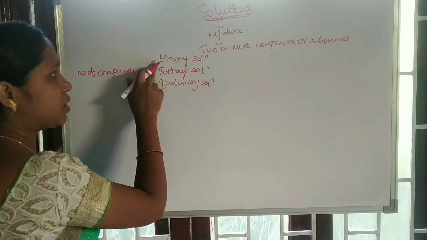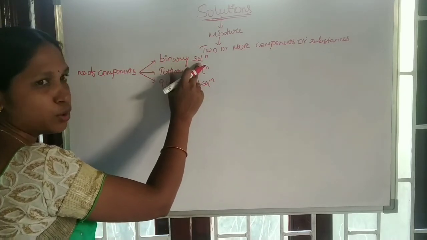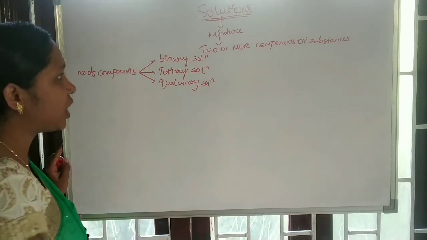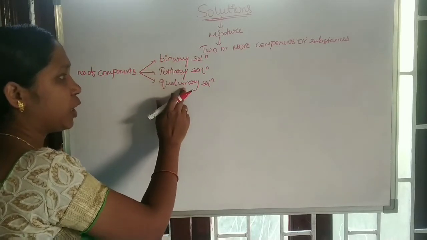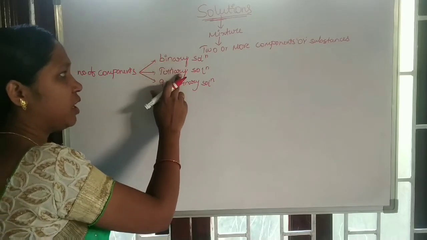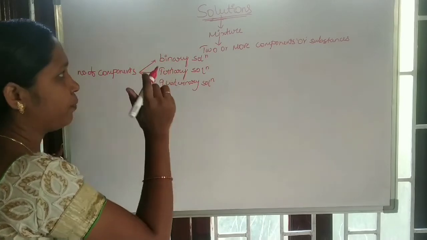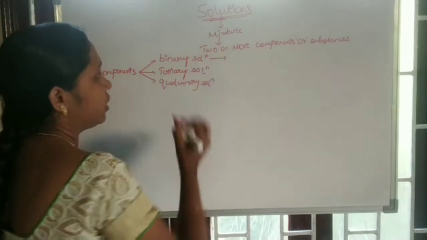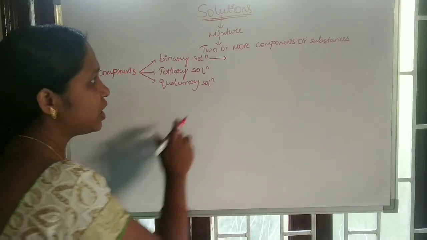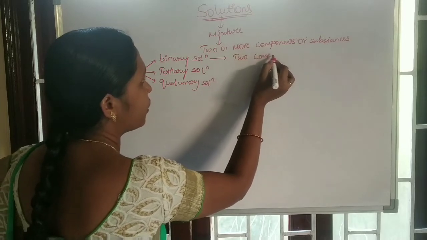Okay, on the basis of the number of components present in a solution, solutions are classified into three types: binary, ternary, quaternary. That means two components form a solution, three components form a solution, four components form a solution. Here, in this session, we mainly see binary solutions. Binary solutions means the solution contains two components.